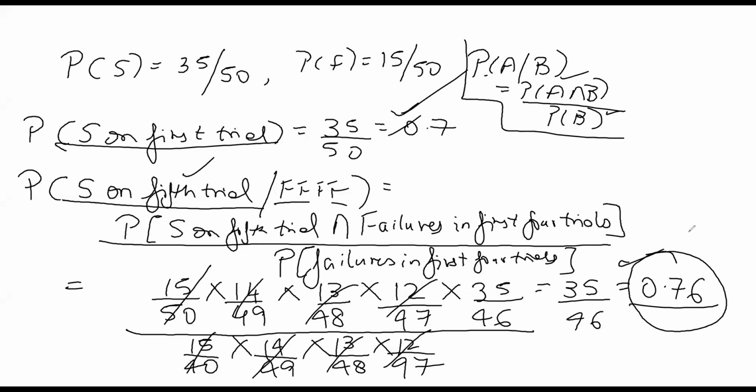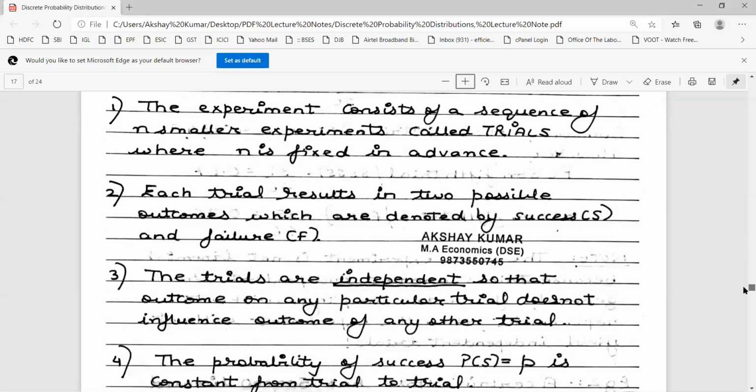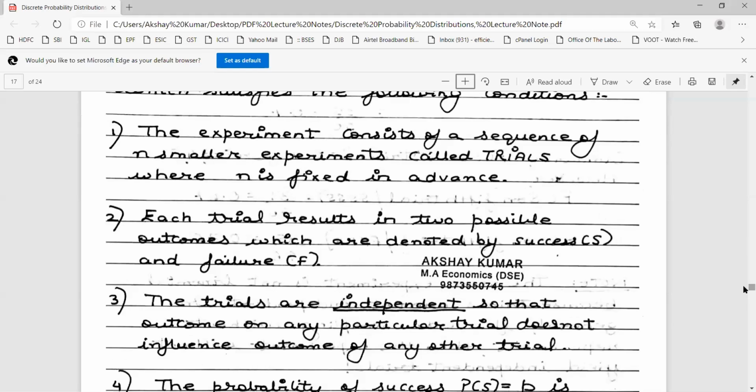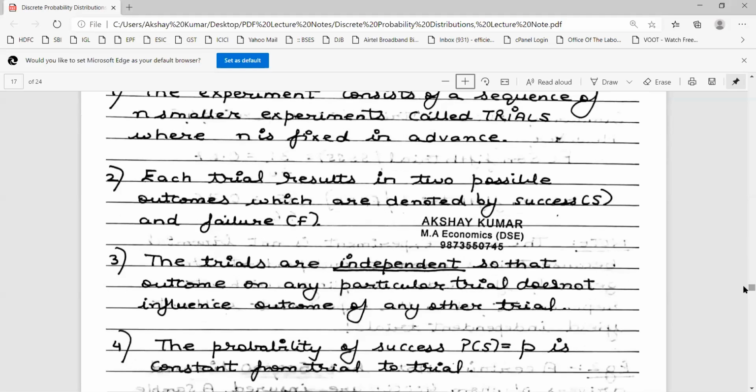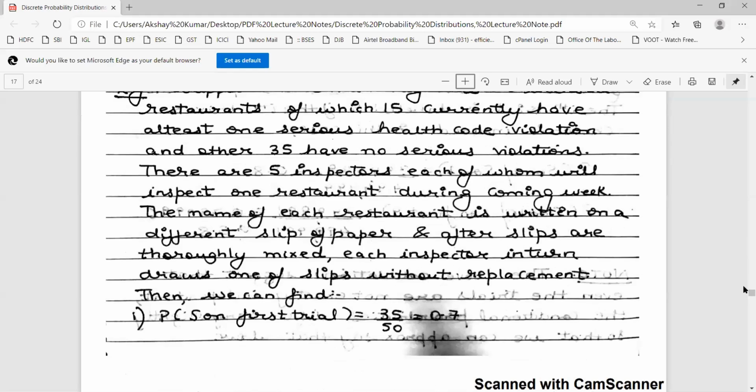Very simple. If an experiment is binomial, it should qualify all the conditions. And the conditions of the binomial experiment are, which you can see on your screen. These are the conditions of a binomial experiment. So which condition was not satisfied in our example? Condition 3. The trials are independent, so that the outcome on any particular trial does not influence the outcome of other trials. We should have got, in this example, 0.7 throughout.